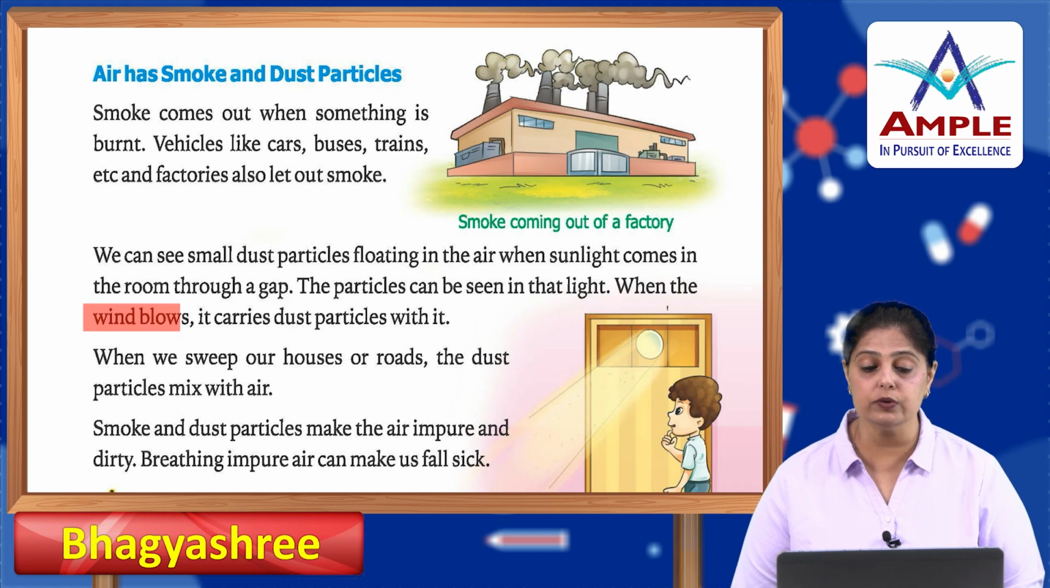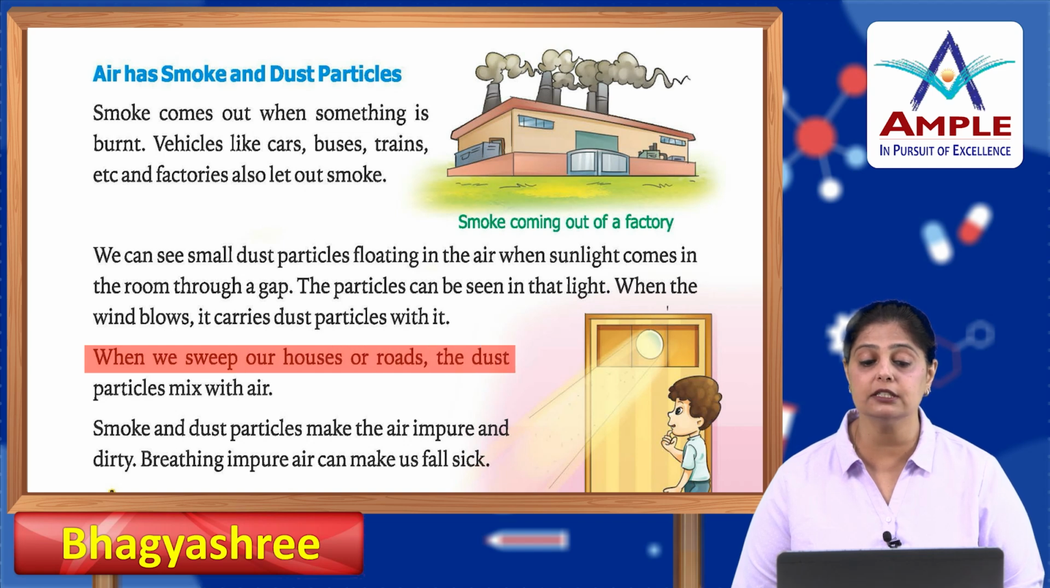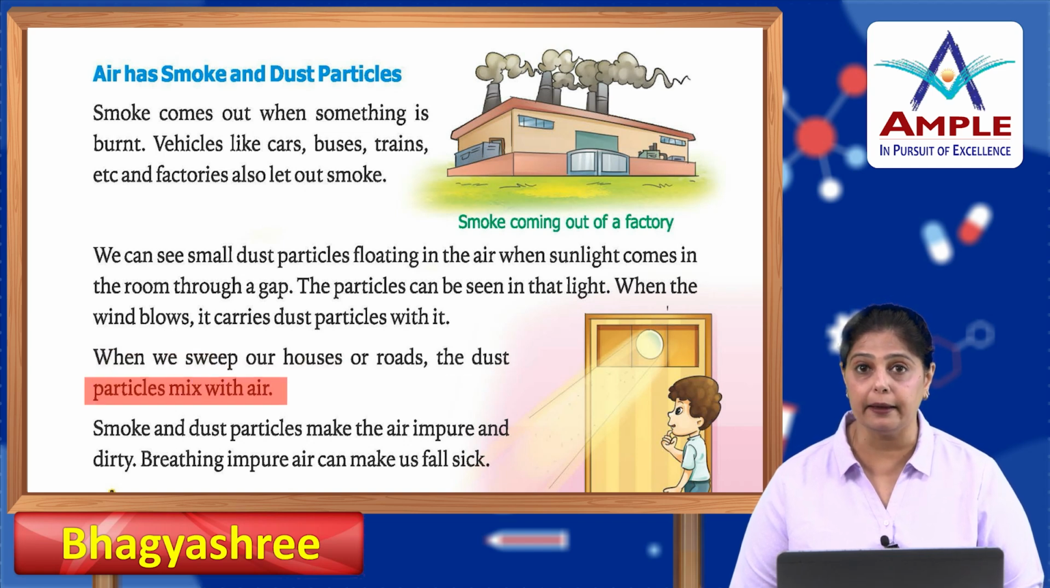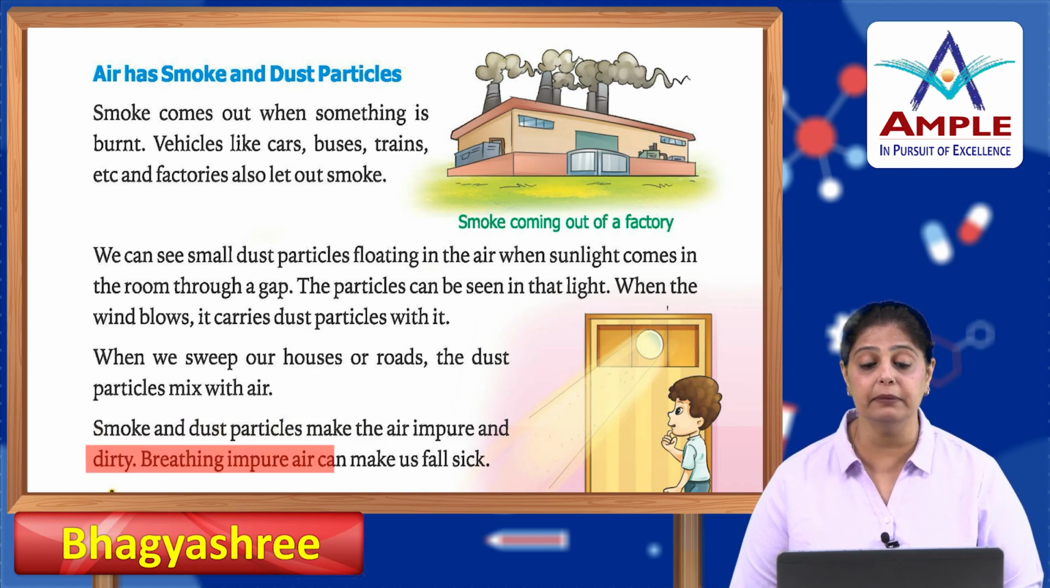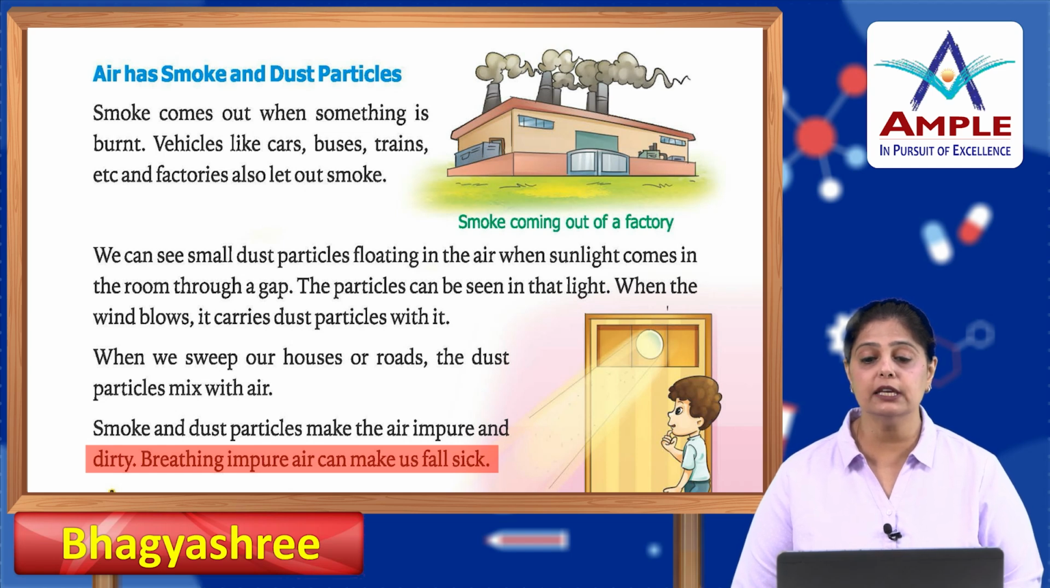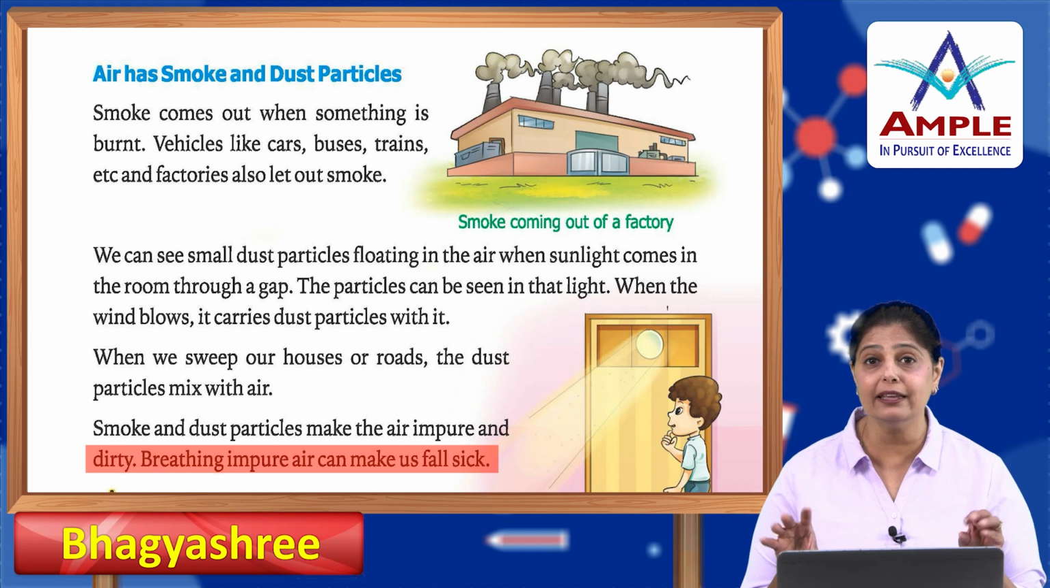When the wind blows, it carries dust particles with it. When we sweep our houses or roads, the dust particles mix with the air. Smoke and dust particles make the air impure and dirty. Breathing impure air can make us fall sick. So, sometimes when the sunlight comes out, in that sunlight you will see certain particles flying in the air.